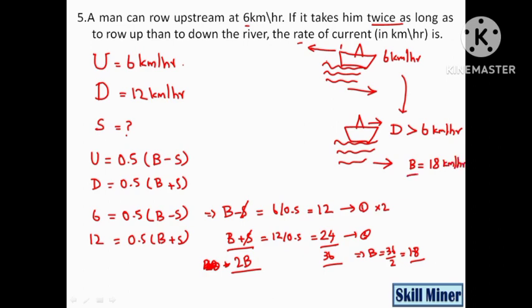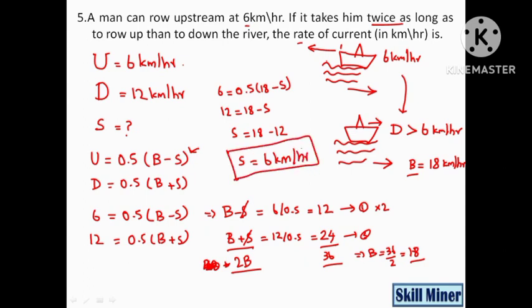I am substituting this B in the equation. I know the u value will be 6. 6 is equal to 0.5 into (18 minus S). 6 divided by 0.5 will be 12, which is equal to 18 minus S. So S will be 18 minus 12. S is equal to 6 kilometer per hour. This is the required answer.